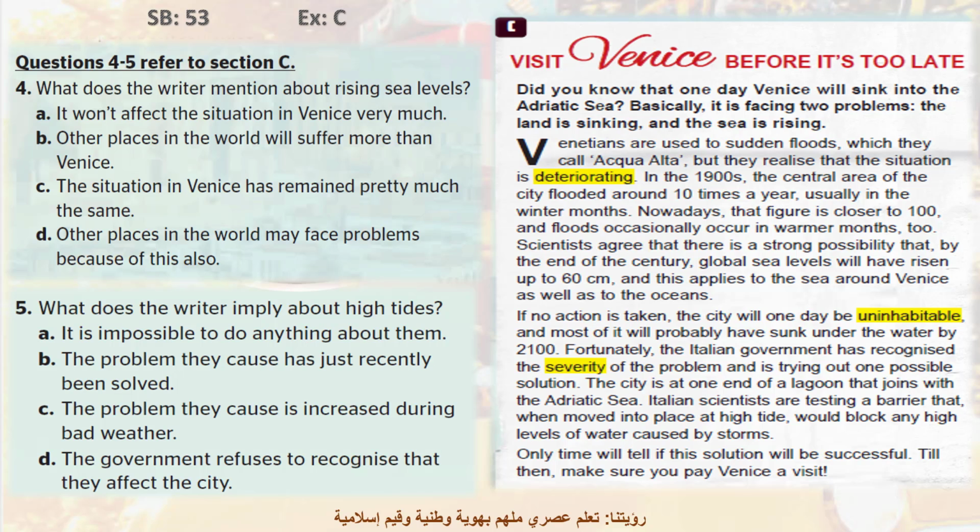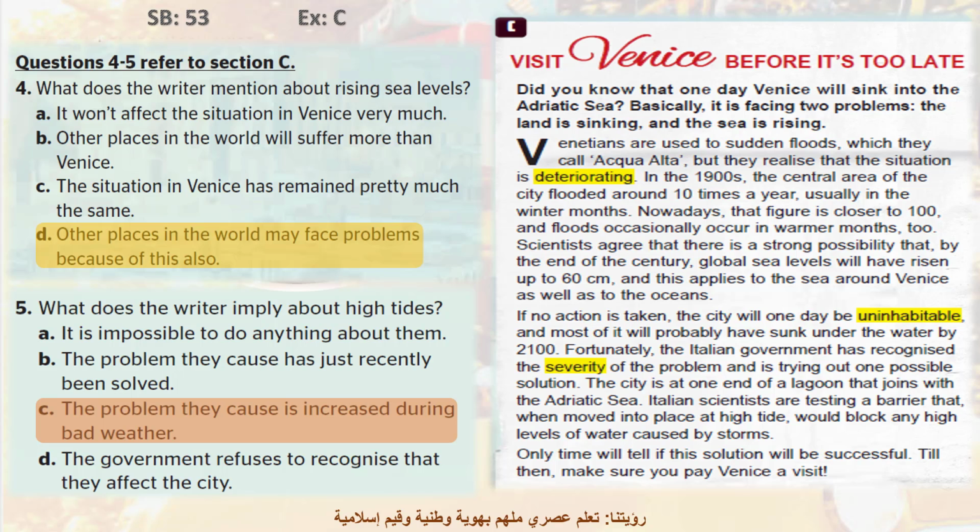Question 4. What does the writer mention about rising sea levels? Yes, D. Remember, you should have evidence for your answer, right? Okay. Question 5. What does the writer imply about high tides? Yes, true. C. The problem they cause is increased during bad weather.